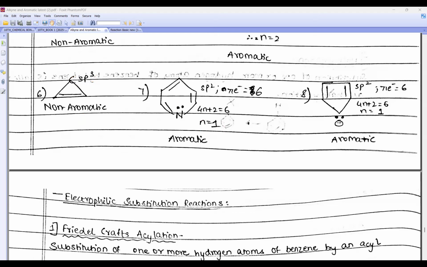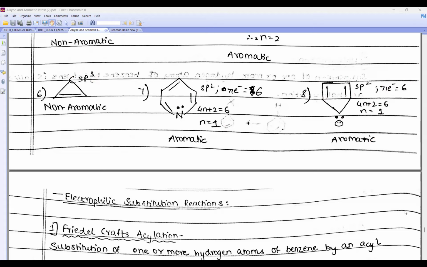We did this also beta. Remember beta, whenever on carbon there is lone pair. So look, this is also sp2, sp2, sp2, and this is also sp2. Right beta? So and then there are pi was 6, n ka value was what? 6, aromatic. Is this clear?